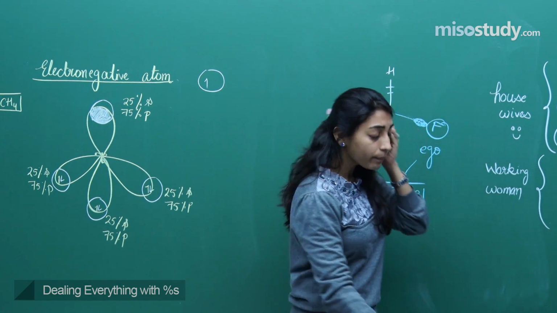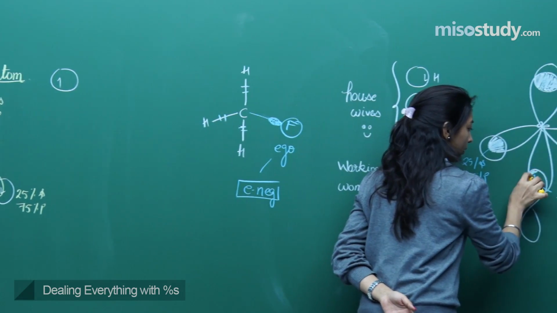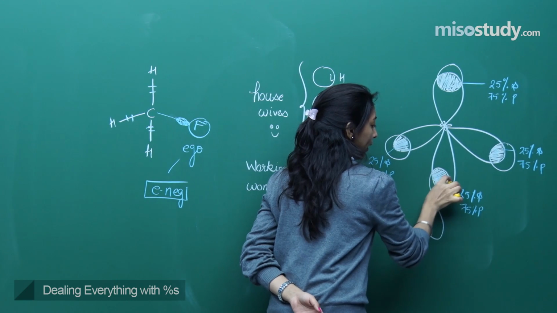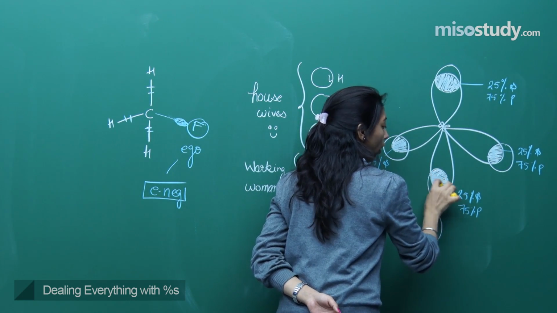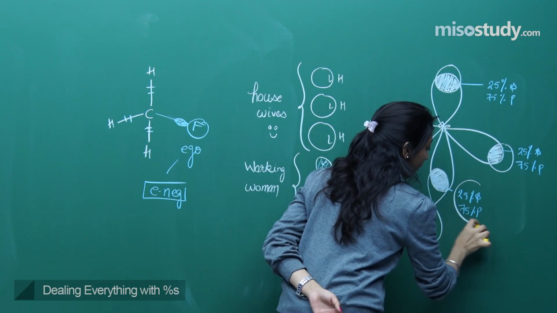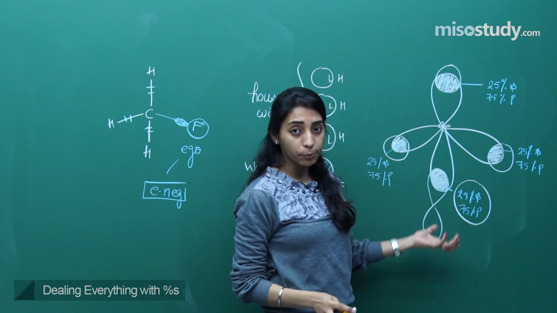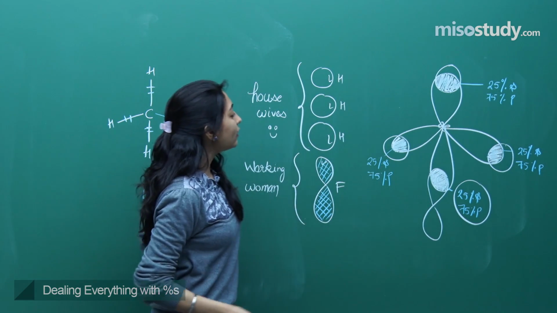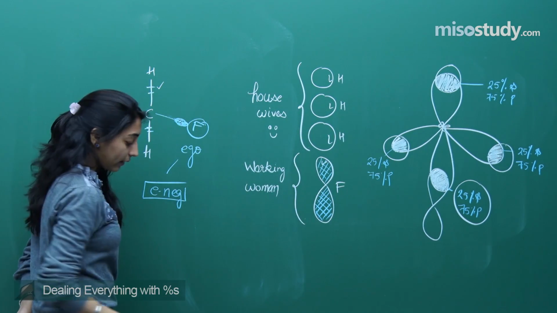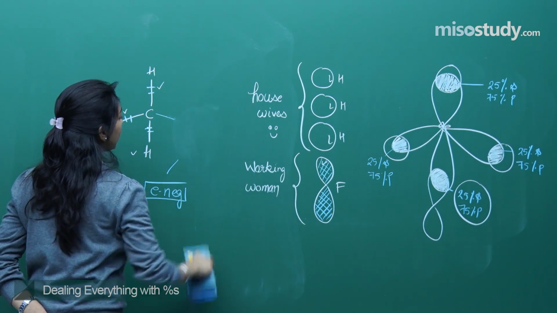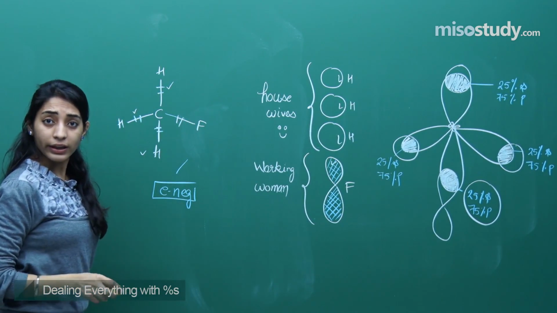Why? See here, if this shared pair of electrons was lying in an orbital with 25% S and 75% P, that means this shared pair of electrons should have been behaving like the CH bonds, and the shared pair of electrons should have been there in the center, right?